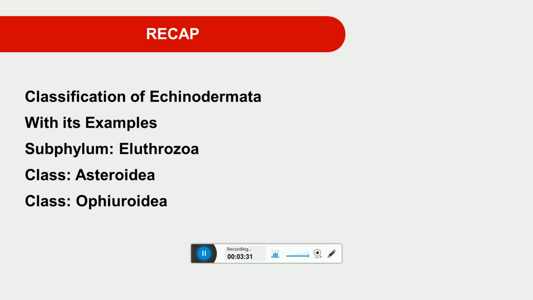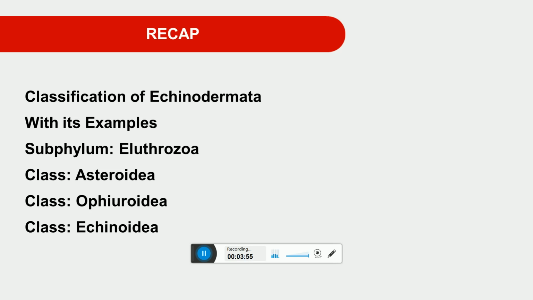Then the second class is Ophiuroidea. We also discussed the details of Ophiuroidean animals. Then we also went into detail about the third class, the Echinoidea. The Echinoidea belong to the Eleutherozoa because they are free living.